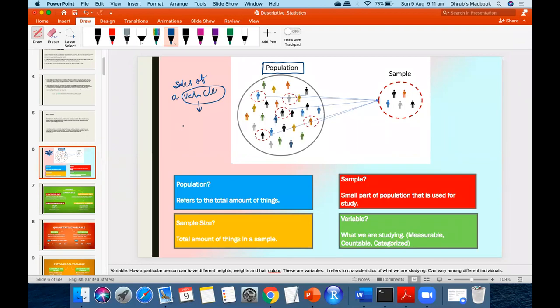Or if we are going to talk about sales of vehicles of a particular company, my population now will change and be limited to that company. You understand? The population will change based on our definition. So the total amount of things that we are going to study is called population. Understood?